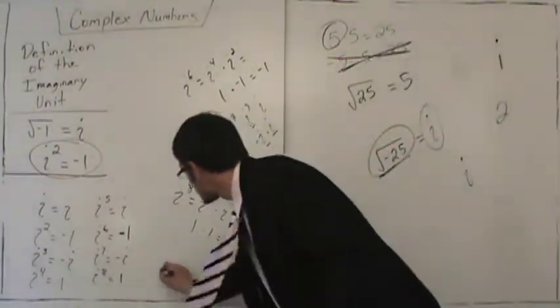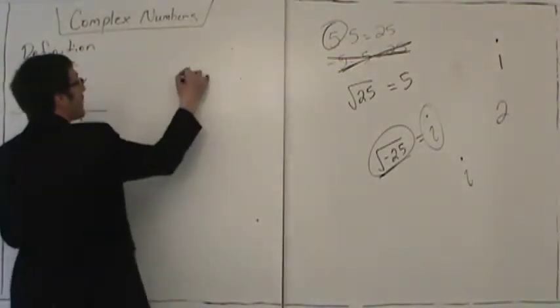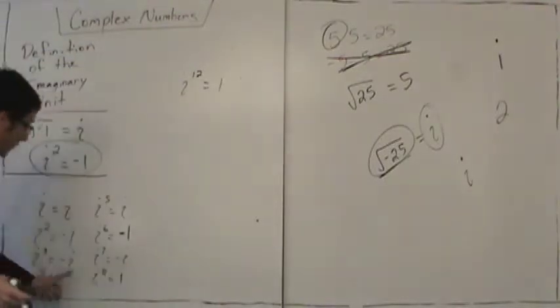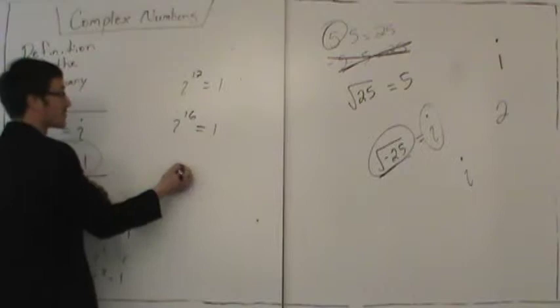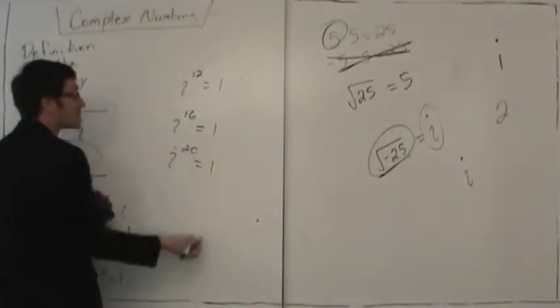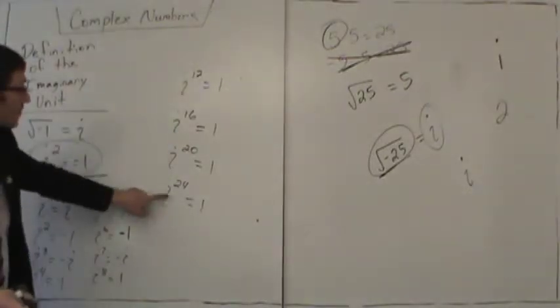We figure out that i to the 12th is a multiple of 4, so we say that i to the 12th is 1. What's i to the 16th? This is also a multiple of 4. This is 1. I to the 20th is 1. I to the 24th is 1. Every multiple of 4 is 1.